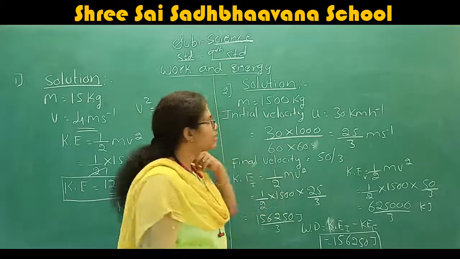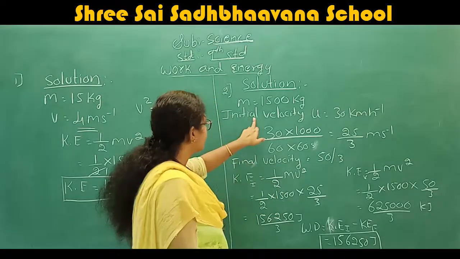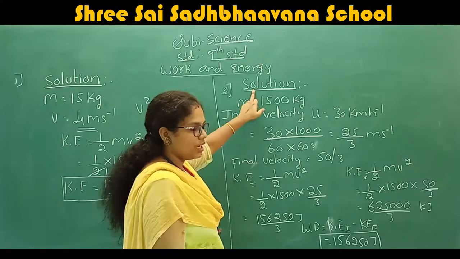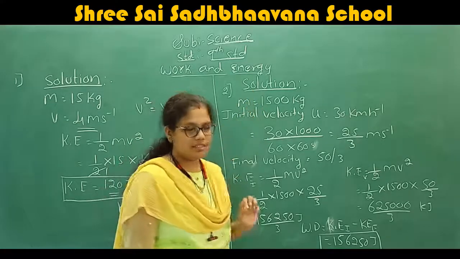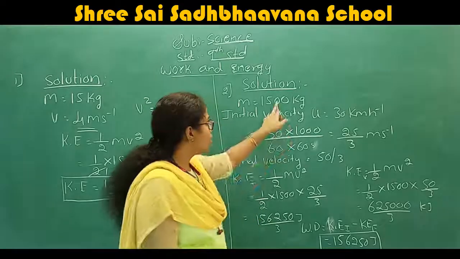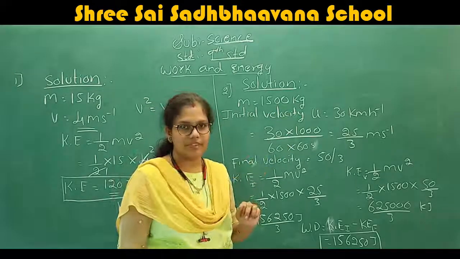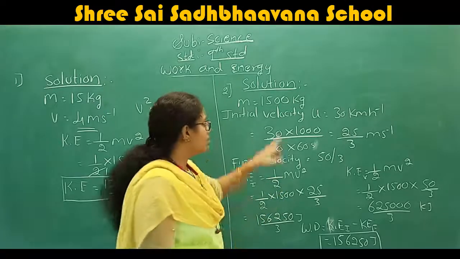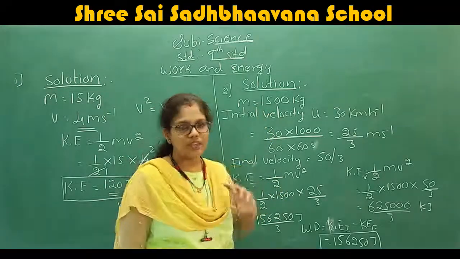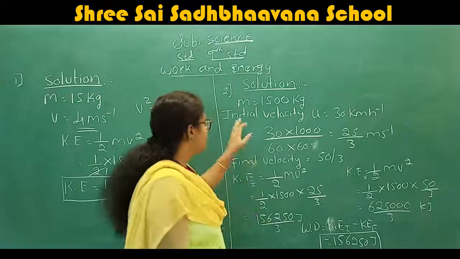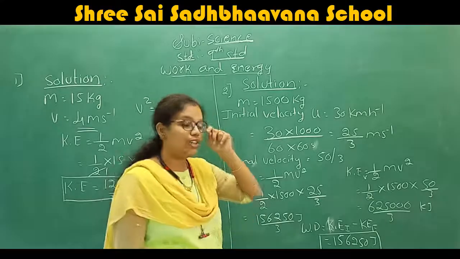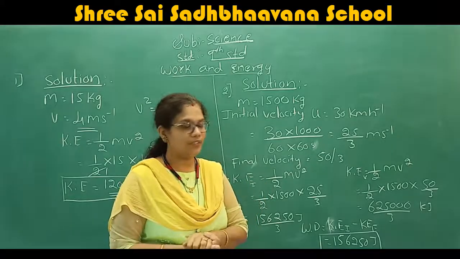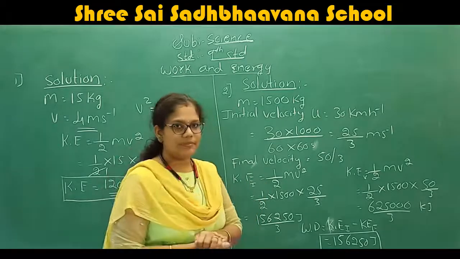First, you want to write the solution. They have given the mass. Mass is equal to 1500 kg. This is what is given in the question. And also they have given the initial velocity as 30 kilometers per hour.